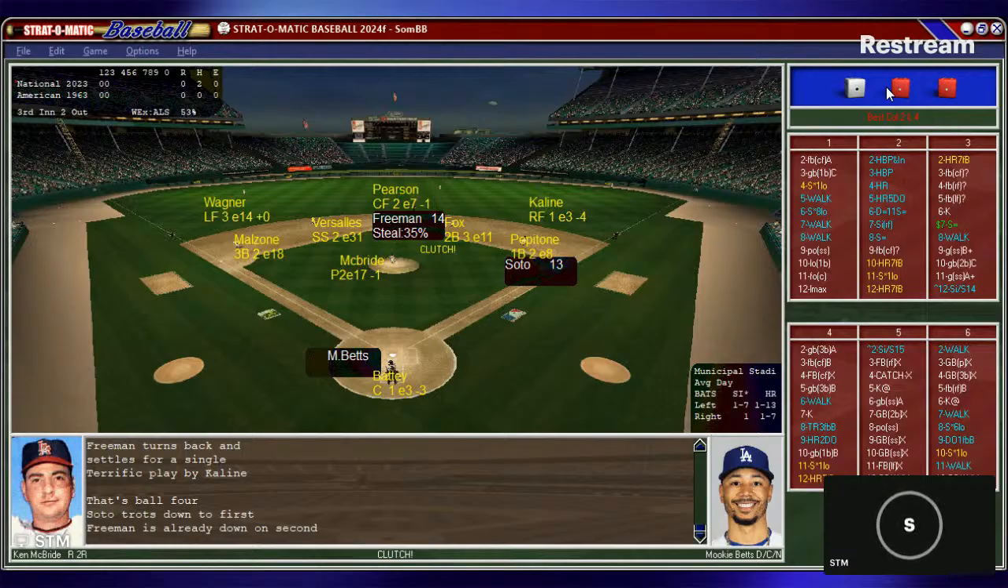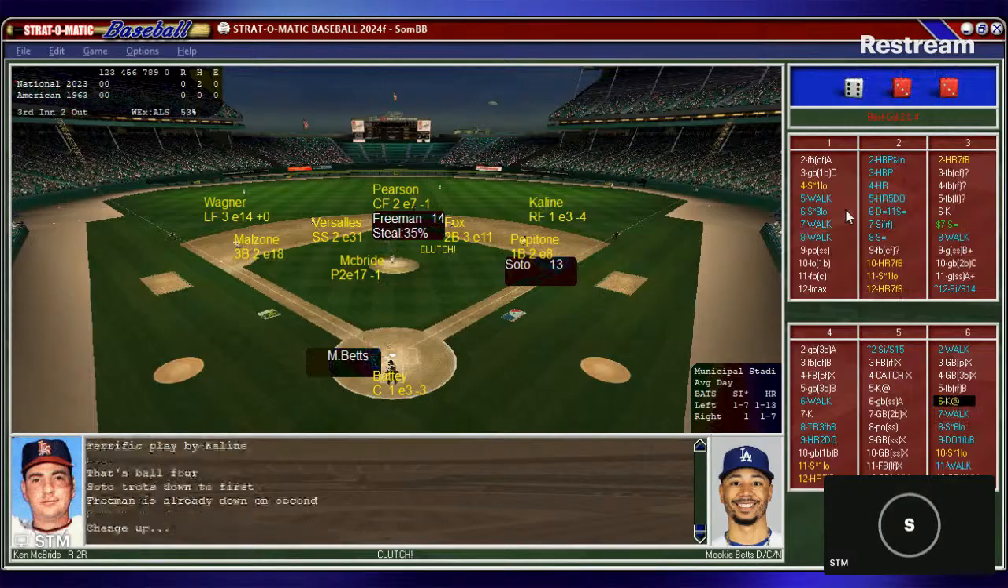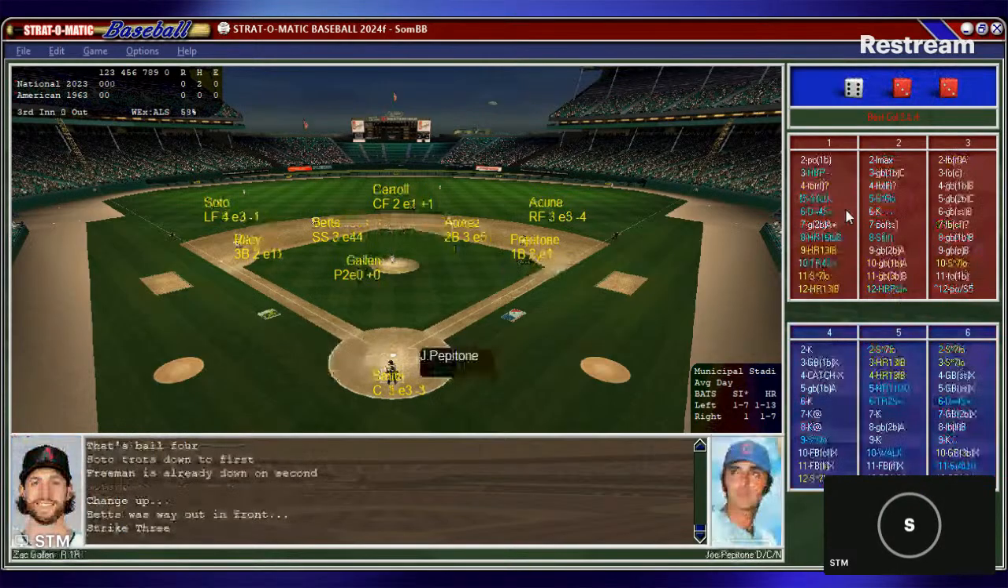No score here in Cleveland. Battey puts down the sign. McBride from the stretch. First and second, 2 outs. And that's a strikeout for McBride. Retires the side. The bottom of 3. National League nothing. The American League nothing.